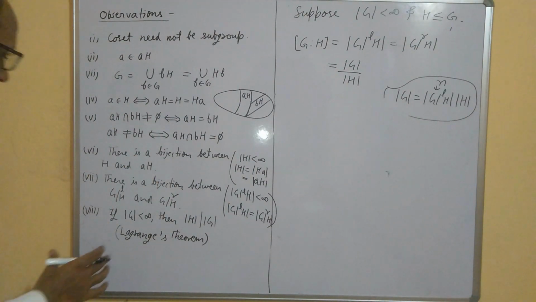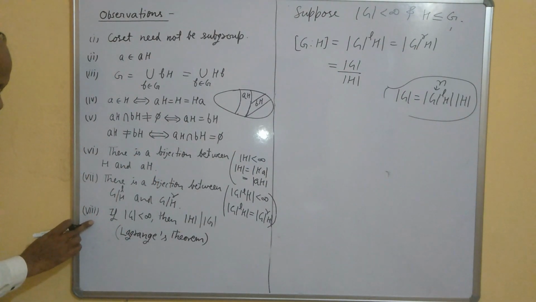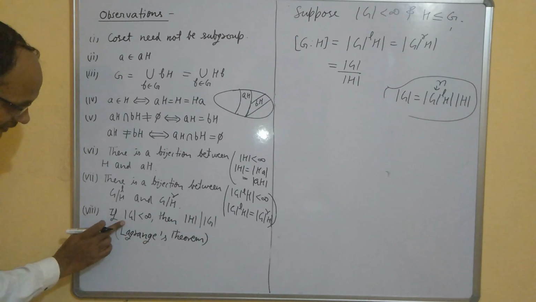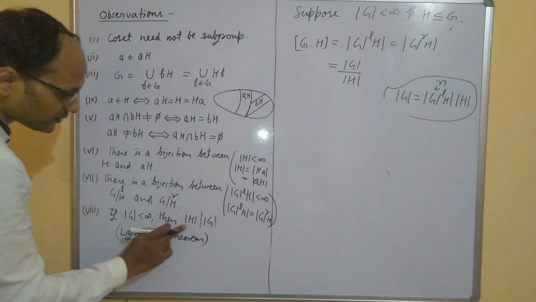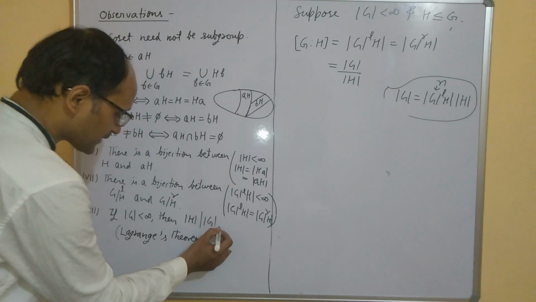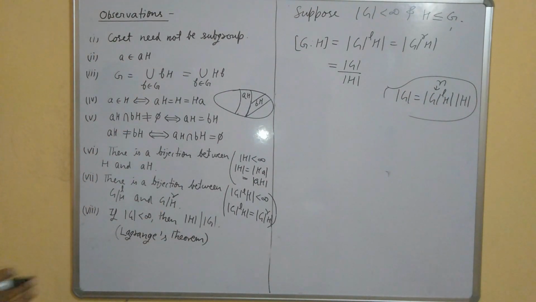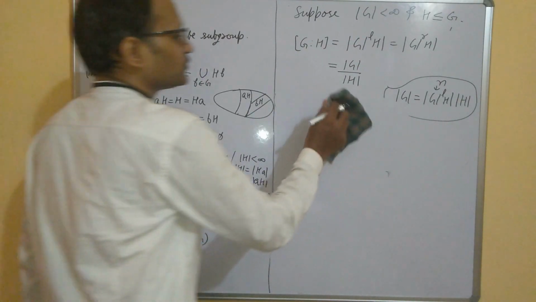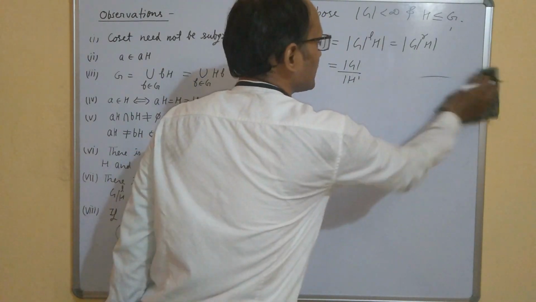Now come to the next observation. This observation is Lagrange's theorem. In Lagrange's theorem, what we have seen is that if the order of the group is finite, then the order of a subgroup will divide the order of the group G. This is called Lagrange's theorem. Now we are coming to the applications of this Lagrange's theorem. So let us do some applications.